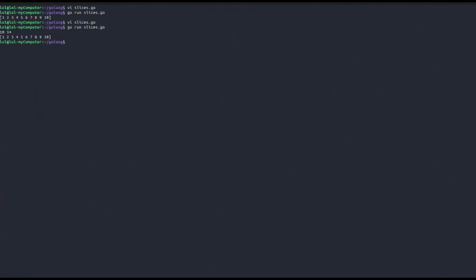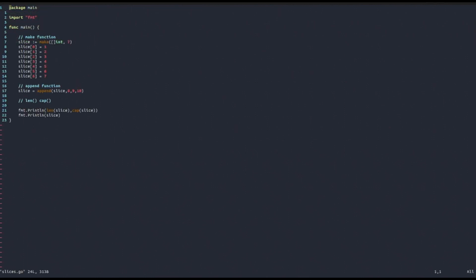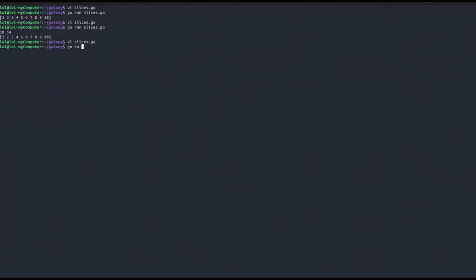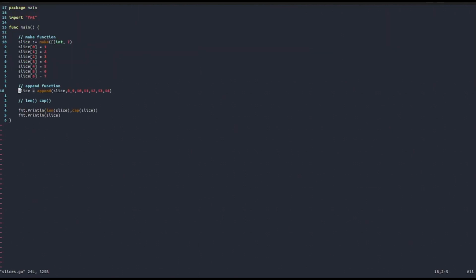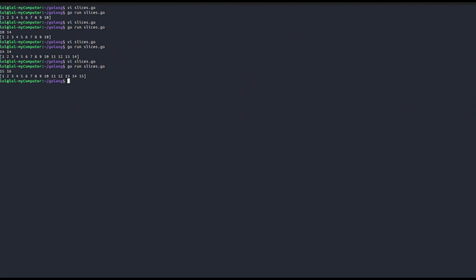As you can see, we get 10 and 14. That's because 10 is the length. Our slice contains 10 elements, but the capacity is 14, meaning that the total number of integer values this slice can store as of now is 14. Now let's try to add other values and see how the capacity changes. For example, let's add 11, 12, 13, 14. Oh, sorry, let's add another one. I should have added also 15. As you can see, the capacity rises, and now we have 16 as capacity. But the length, again, is just the number of elements that we have, and in this case it became 15.